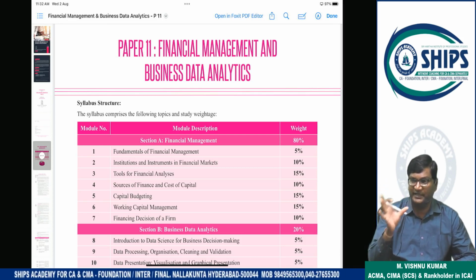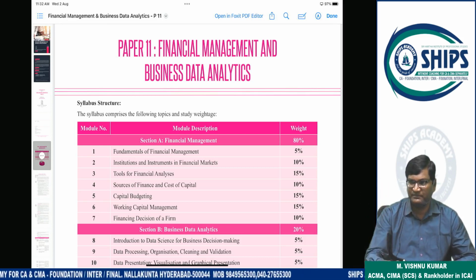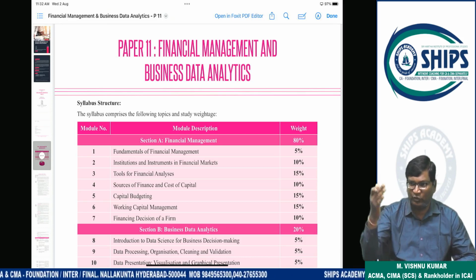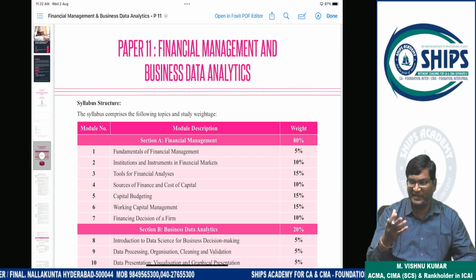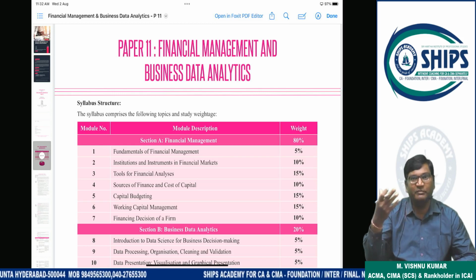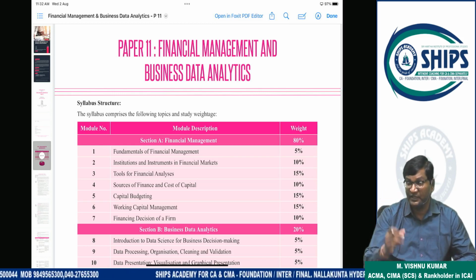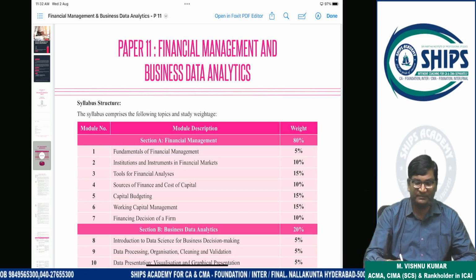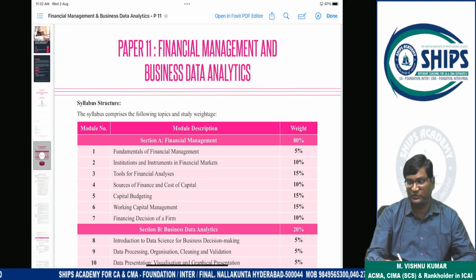So financial management is broadly categorized into two parts. One is procurement of funds. The corporate world will have so many options. They will not invest their own money. They can raise the money from equity shares, from issuing debentures, from issuing preference shares. They have the bank borrowing option also.